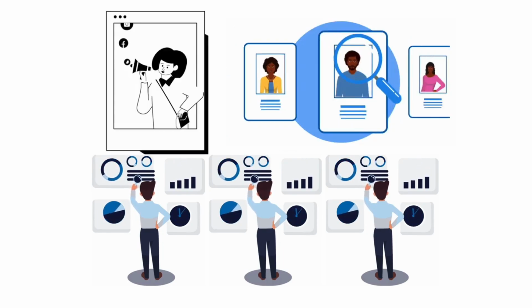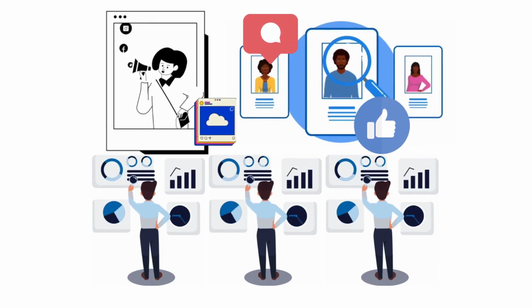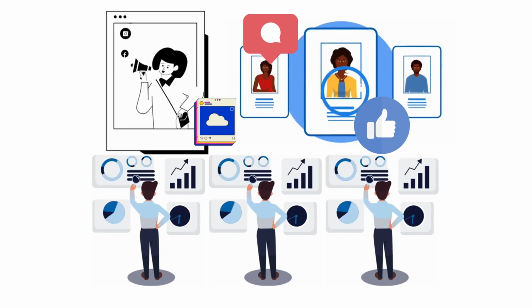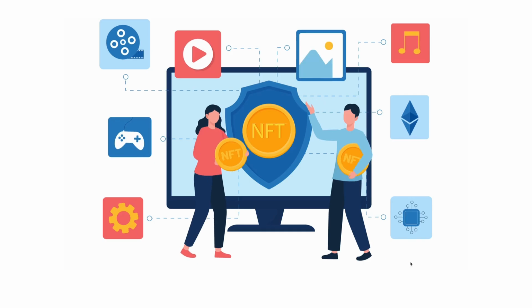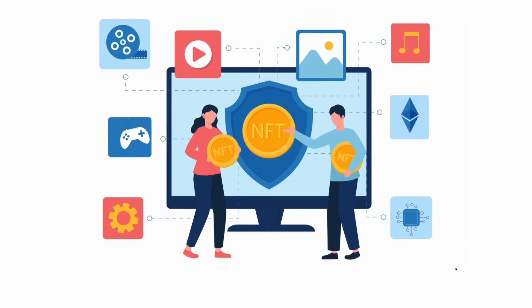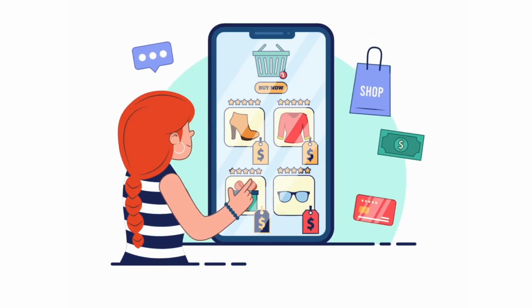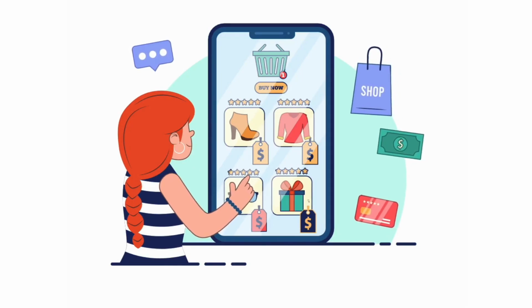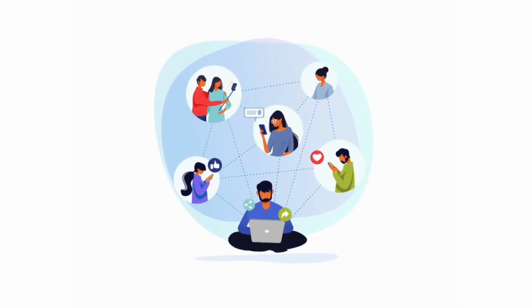So for something like a social network where you have users, posts, comments, likes, all interconnected, a relational database would be a good choice. It could be. But if you're really focused on scale and speed, NoSQL databases might be a better fit. Imagine a huge online store like Amazon with millions of products and users. NoSQL databases are built to handle massive amounts of data and can be spread across multiple servers more easily than relational databases.